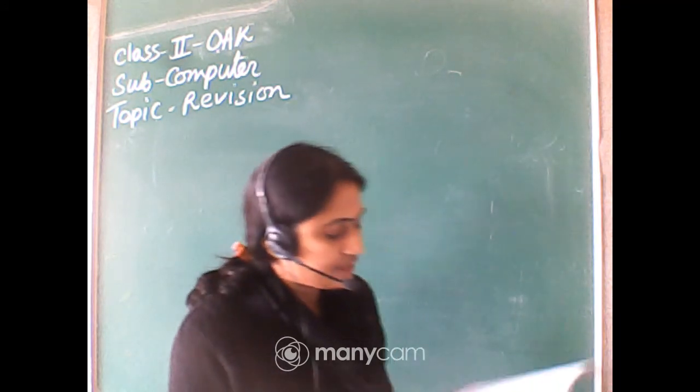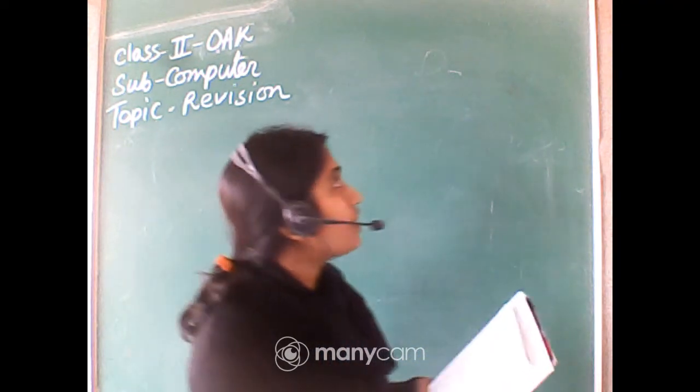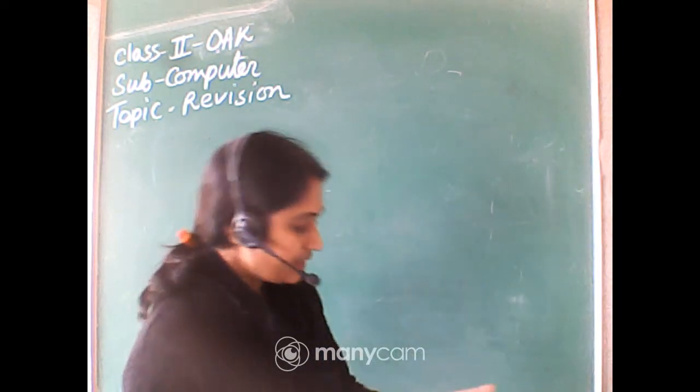Now listen to the question carefully, everybody.